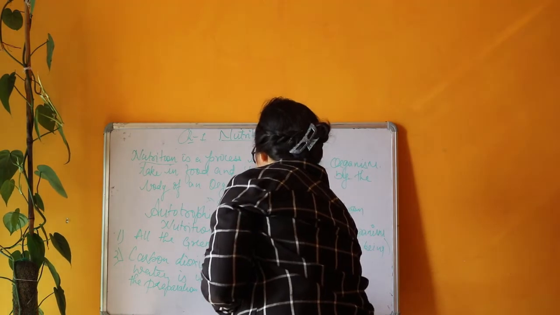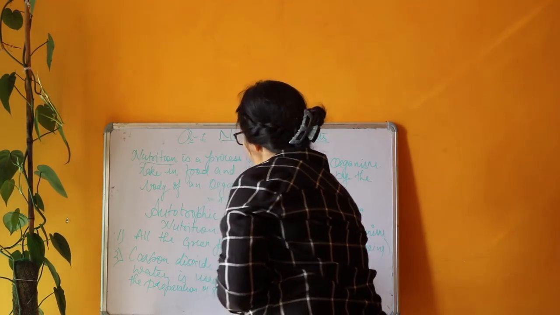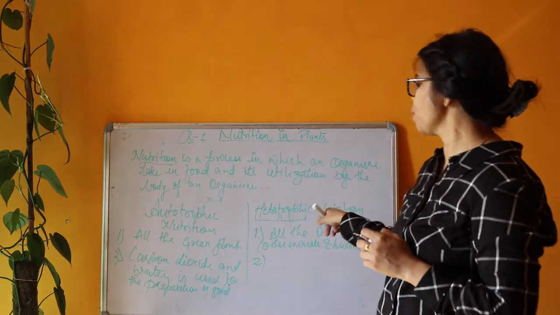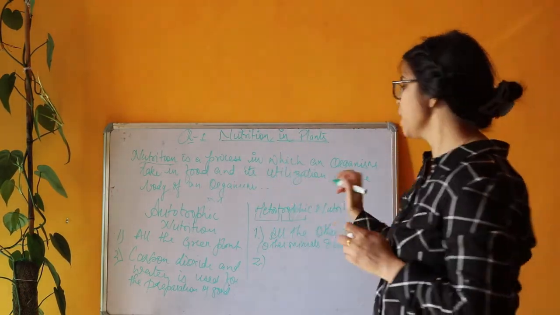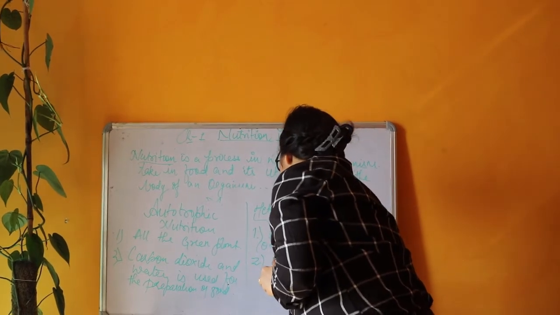Heterotrophs are the organisms that derive their food from other organisms.